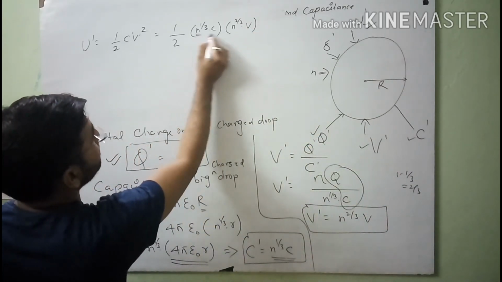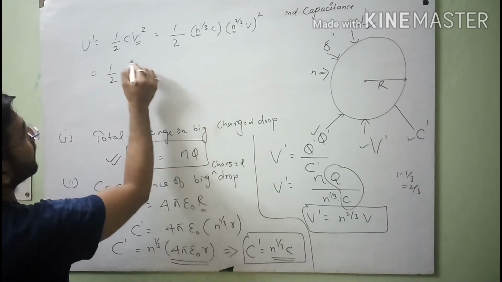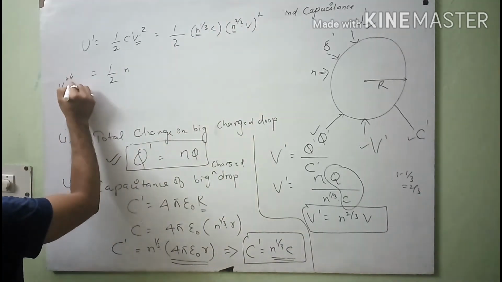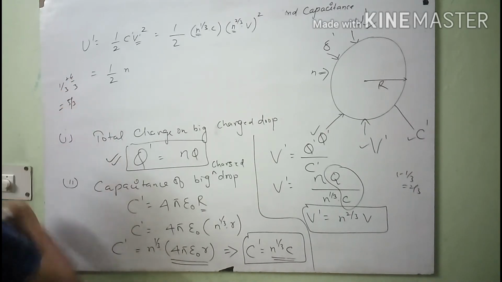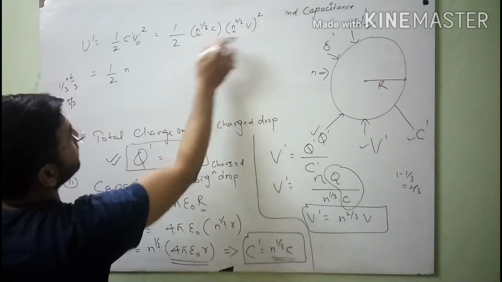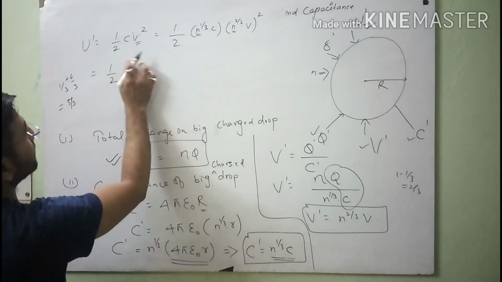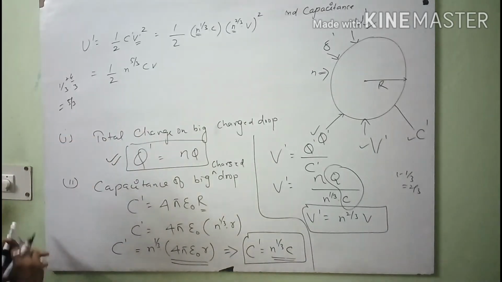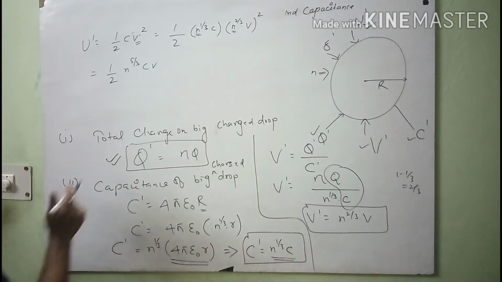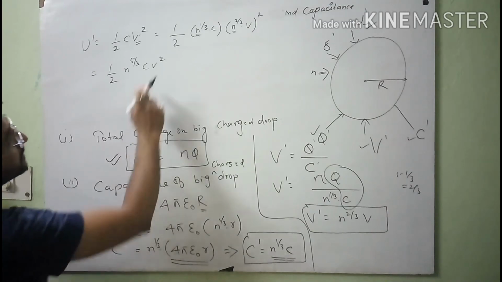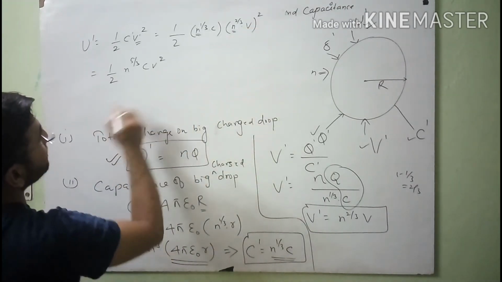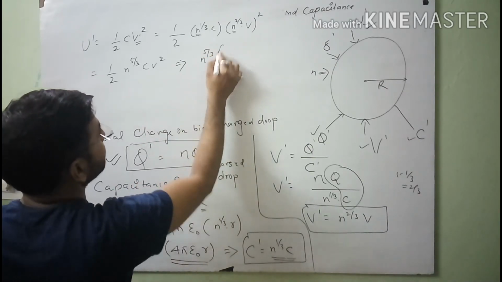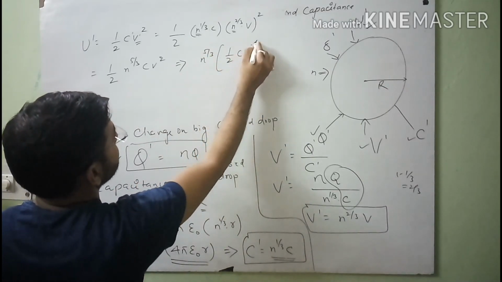So you can simplify these. Solving this, you will get n raised to the power 1 by 3 and 2 to the 4 by 3, so it will give us 5 by 3. So here you will see n raised to the power 5 by 3 of C into V. Clear, student? So this C into V square, because of this. So here we will get a formula: n raised to the power 5 by 3 times half CV square.